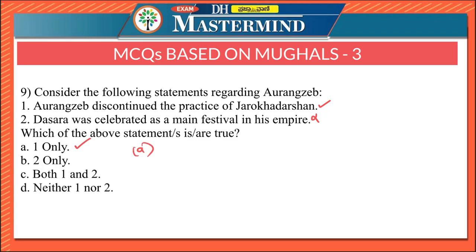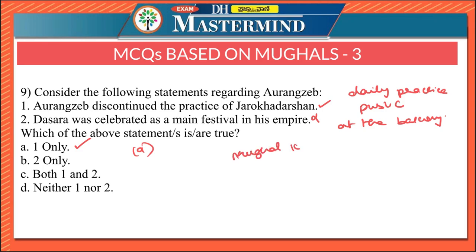Aurangzeb discontinued the practice of Jarokha Darshan. What is Jarokha Darshan? It was a daily practice of addressing the public. The kings used to address the public at the balcony, either at the balcony of the forts or palaces, and it was an essential and direct way of communicating face to face with the public. This was a practice adopted by Mughal kings, and this was banned by Aurangzeb.